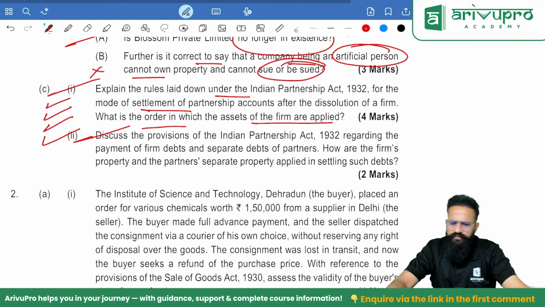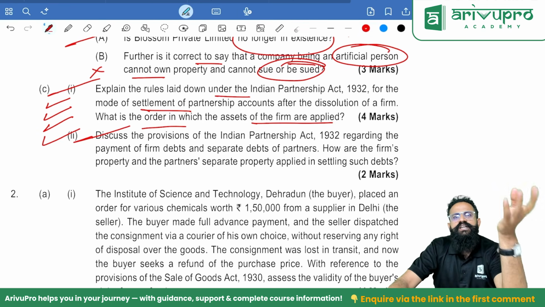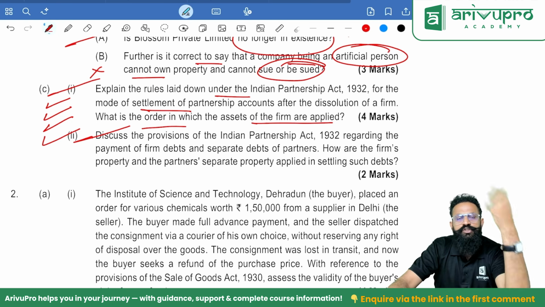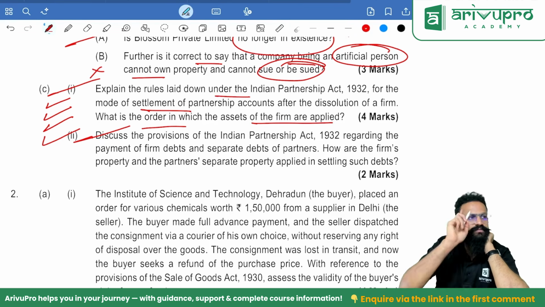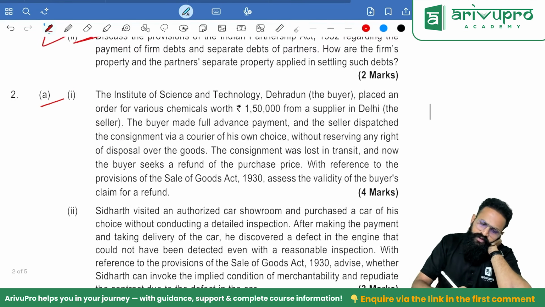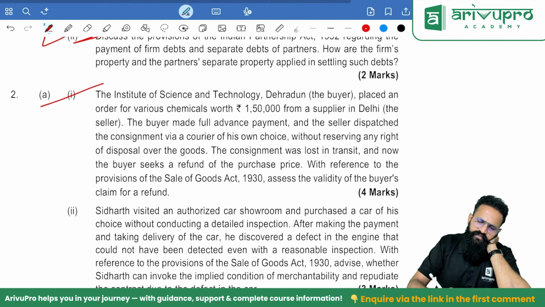Discuss the provision of the Indian Partnership Act regarding the payment of firm's debts and separate debts. The firm's properties will be used to first repay the firm's debt and then separate debt. Whereas on the other end, the separate property of the partners will be used to first repay the separate debt of the partners, and if there is still excess, then it will be used to repay the firm's debt. Correct? Done.